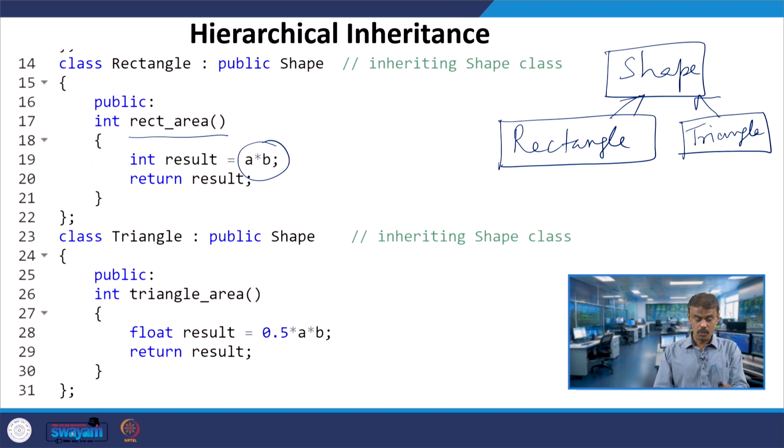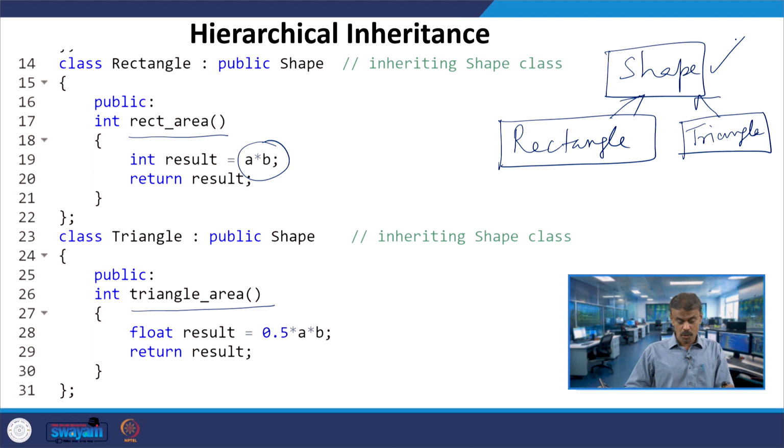Here you have the member function called triangle_area. For the float result you have 0.5 into A into B, that is, half of base times height. Whatever you pass as the base and height through get_data, A and B can be accessed by triangle as well, because triangle is inheriting shape.